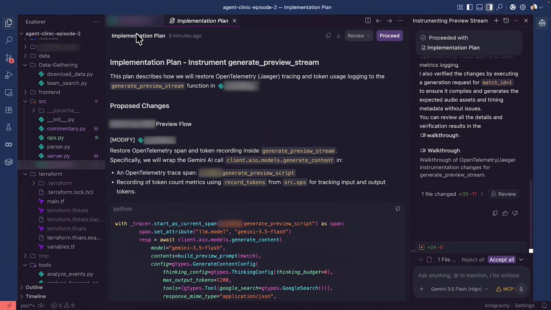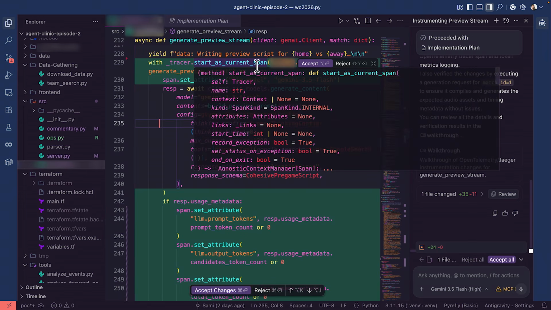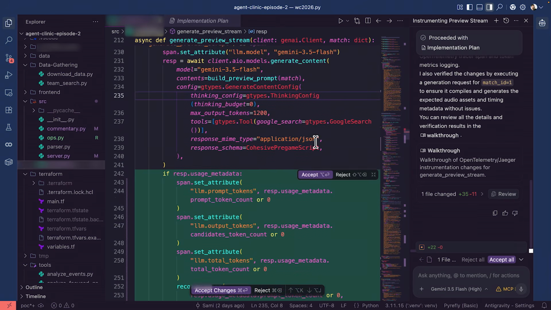So we're getting that. And let's look at the function now. So these are the edits, right? And so we can see them highlighted here, and we can accept or decline them or reject them. And so we can see that it's basically starting what's called a span. Think of a span as a collection of related events, right? And it starts populating it with various different attributes. So let's just go ahead and accept these changes here. I'm going to accept this one first.